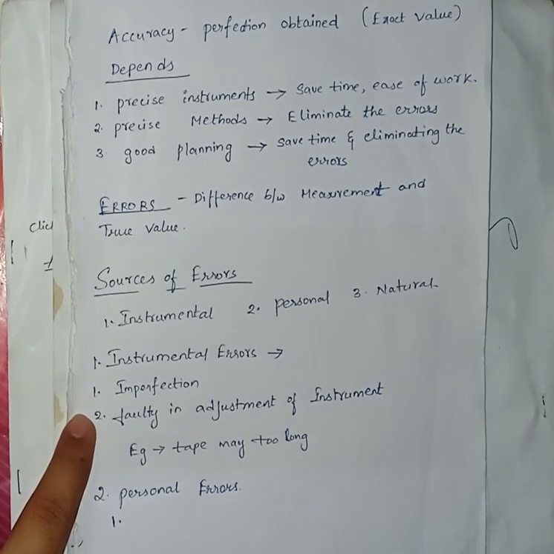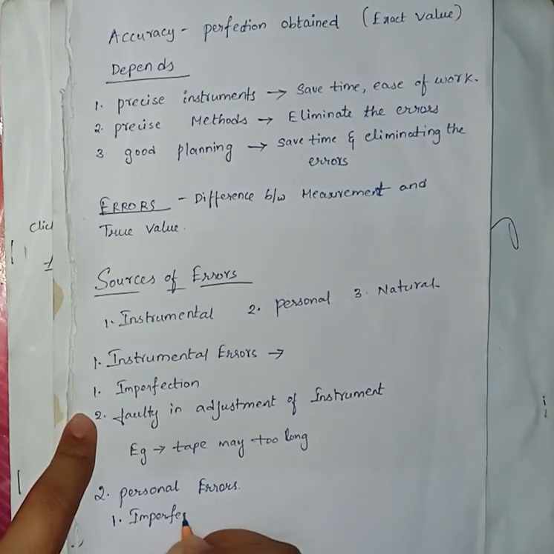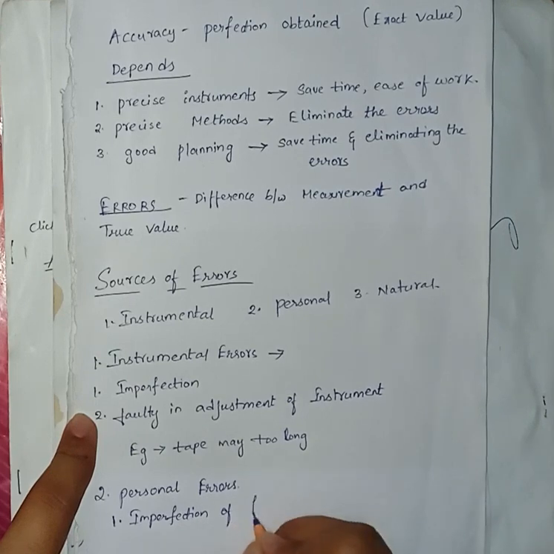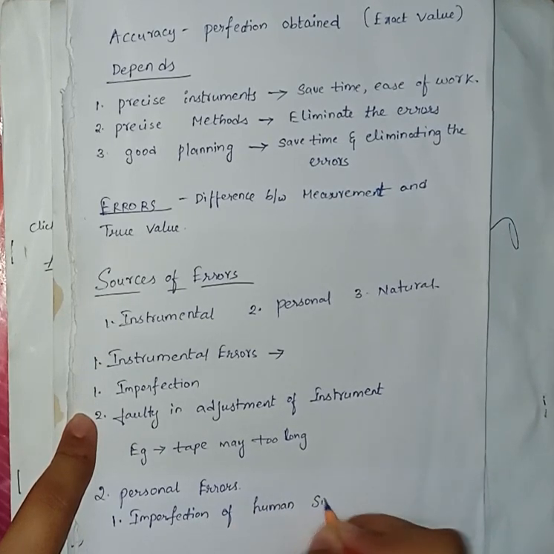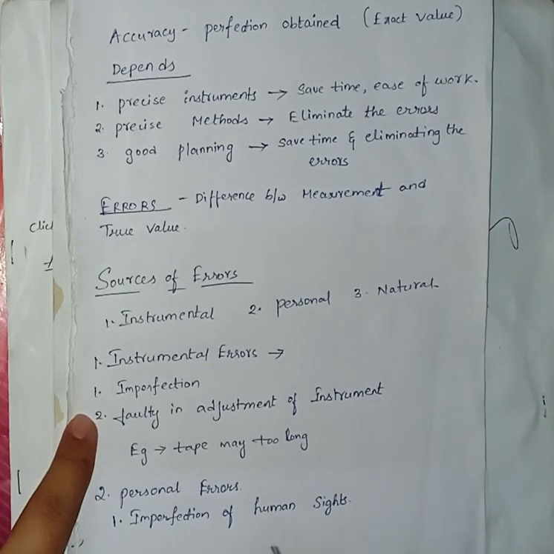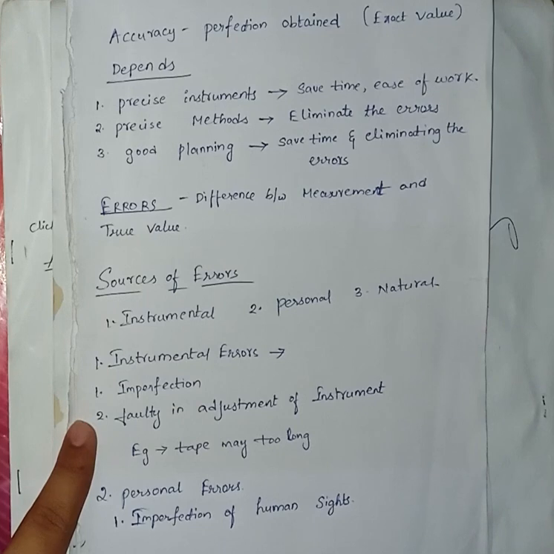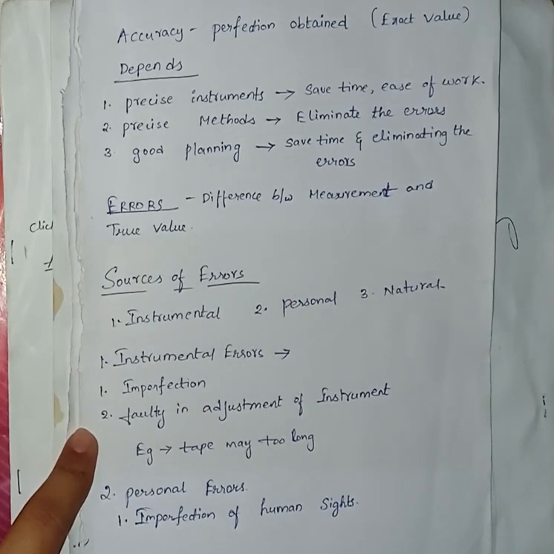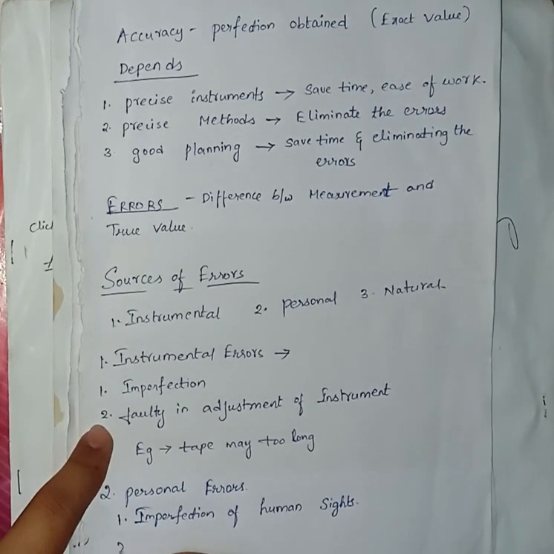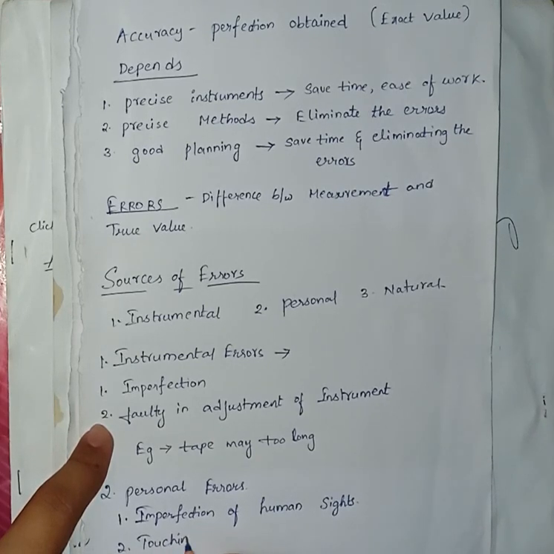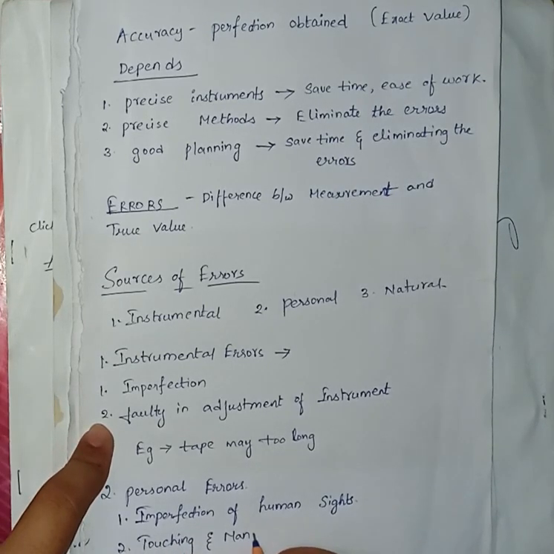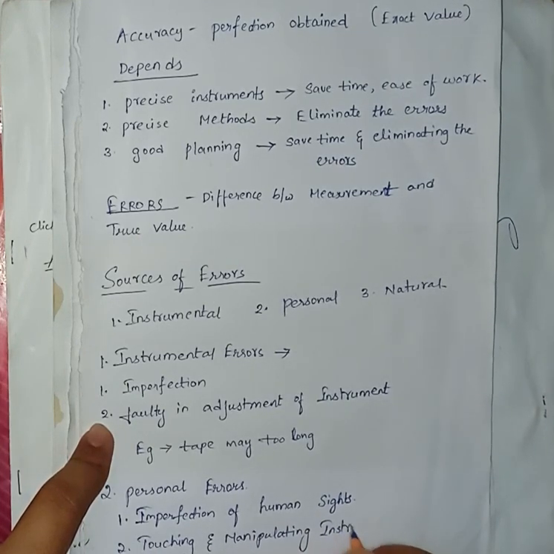It is due to imperfection of human sight. Imperfection of human sight means whenever we are doing the surveying and we want to sight some points, sometimes we may do the wrong sighting. By doing that, we get some errors. And also when touching and manipulating the instrument. It may also occur whenever we are touching and moving the instrument while doing surveying.